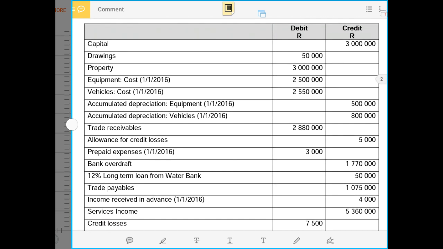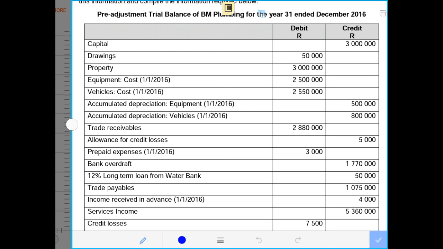Then we are given our trial balance, and going down in it, just browsing the very critical items, we see the allowance for credit loss of 5,000 rands. This will be very critical.